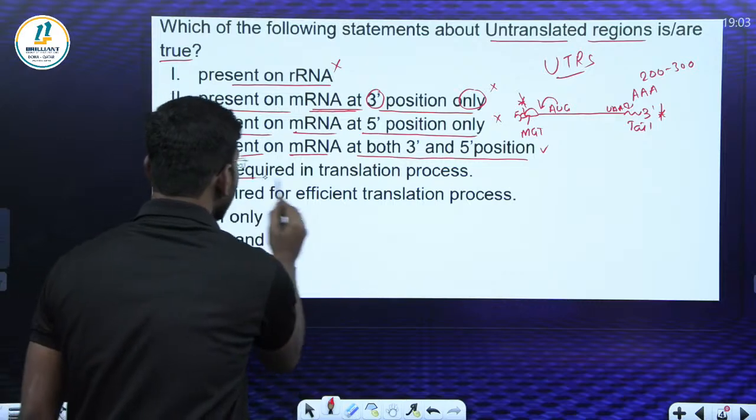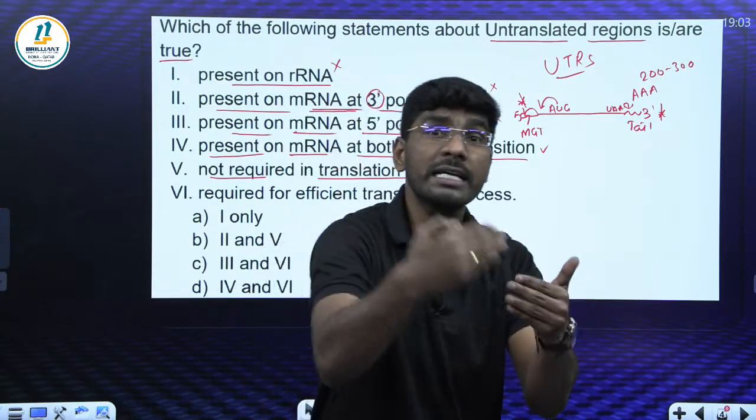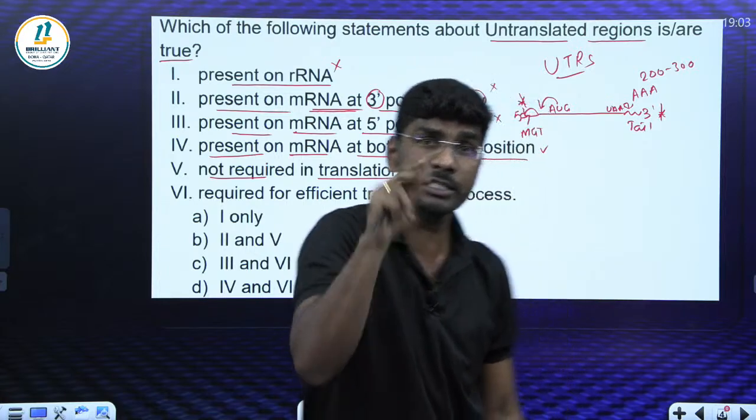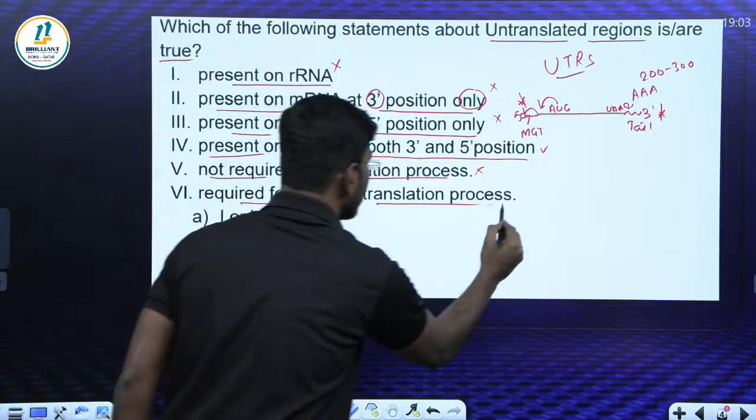Next, not required for the translation process. UTRs are important for what? Increase the efficiency of translation. Yes or no? So this is also not correct. What about the last one? Required for the efficiency of translation.